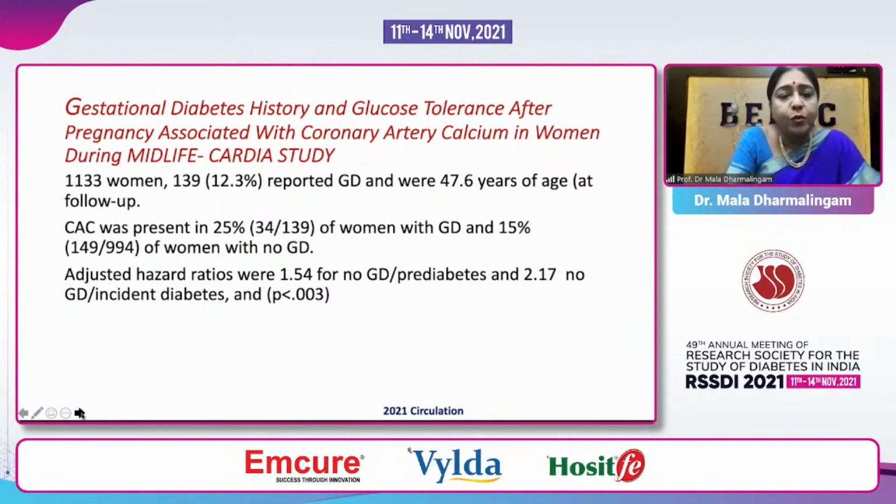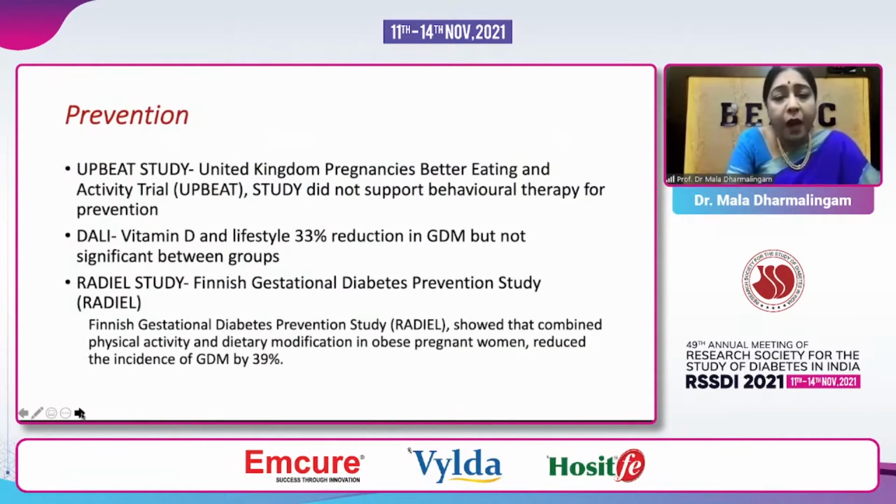And what they found was the coronary artery score was present in 25% of women with gestational diabetes compared to only 15% with no gestational diabetes. And the hazard ratio was about 1.54 for those who had no gestational diabetes but became pre-diabetic later, and 2.17 if they had GDM and went on to have incident diabetes later. So yes, we are worried about it and we are looking at prevention.